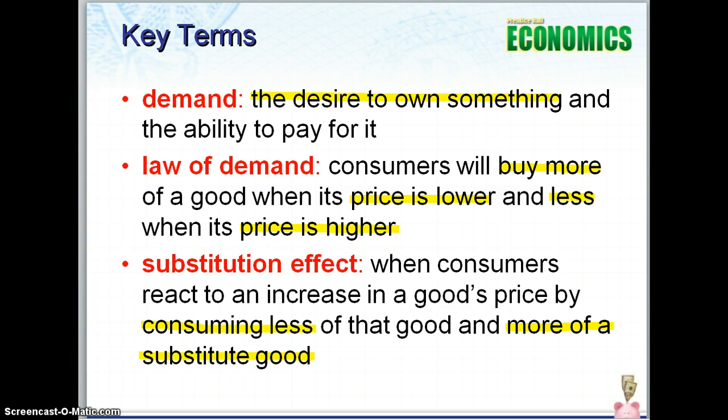So for example, if you go to the store and you want to buy something to drink, typically you buy, let's say, an energy drink, and you realize that the price of that energy drink went up. Well, you're still thirsty, you're probably still going to buy something, but since the price of that energy drink went up, you may look to find a substitution or something else to replace that energy drink. So maybe instead you buy a soda because the price of that soda is cheaper than the price of the energy drink now that it has gone up. So in this case, you're going to buy or demand less of that product, and you're going to buy or demand more of another product in place of that, or as a substitution.